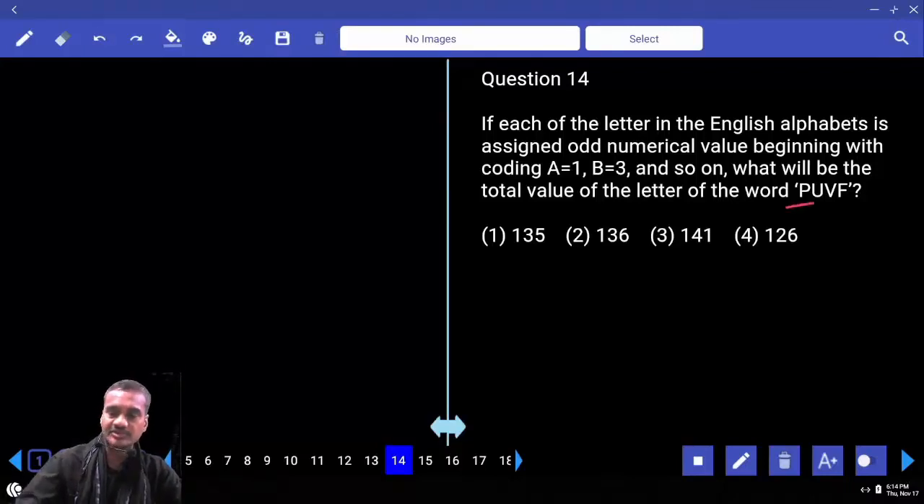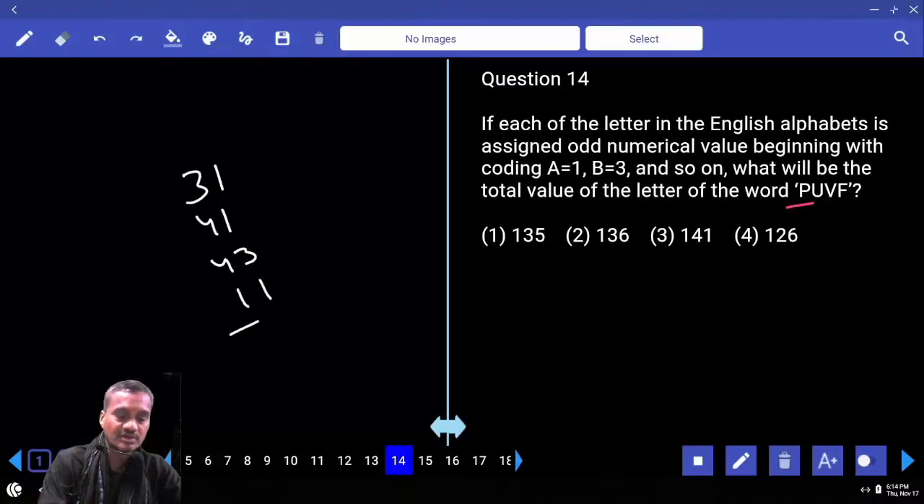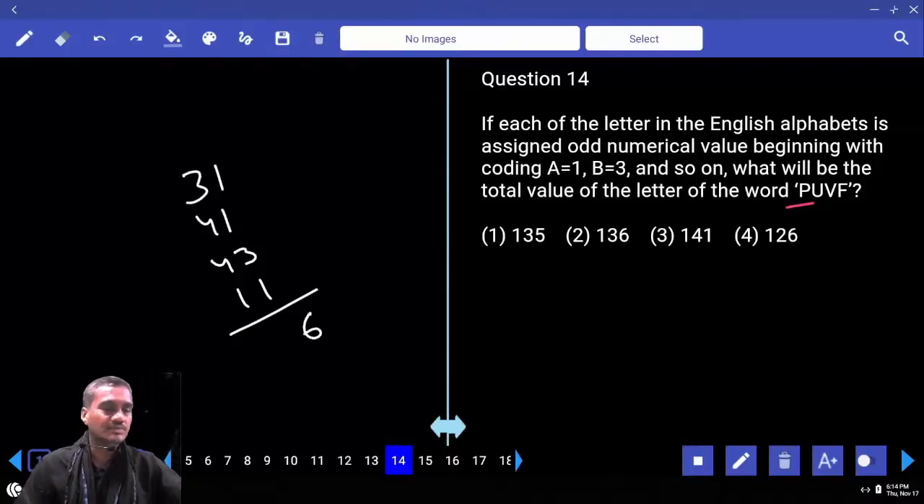Then P value? 16. 16 into 2, 32 minus 1, 31. And U value? 21 into 2, 42. 42 minus 1, 41. And V, 22 into 2, 44. Minus 1, 43. F, 6 into 2, 12 minus 1, 11. Then 1 plus 1 plus 1, 3 plus 3, 6. And 3 plus 4. We have only one. 126, choice 4. Done?